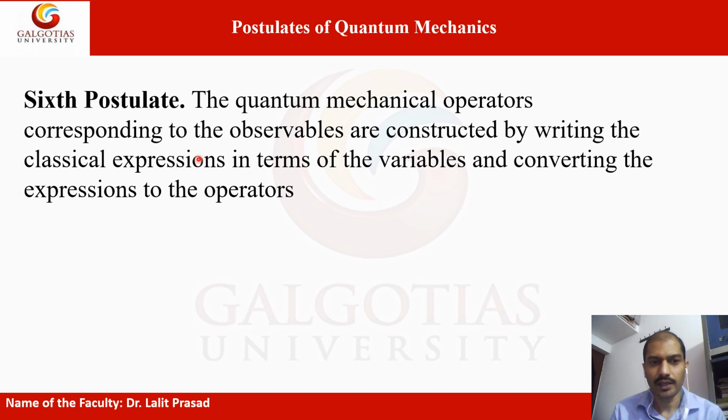The quantum mechanical operators corresponding to observables are constructed by writing the classical expression in terms of the variables and converting the expression to the operator.